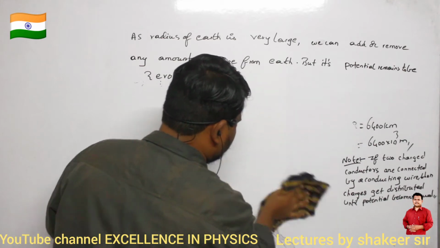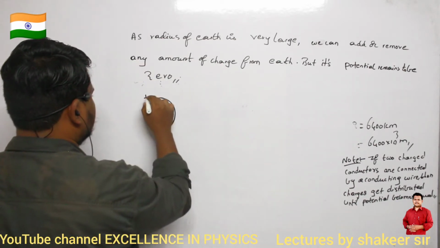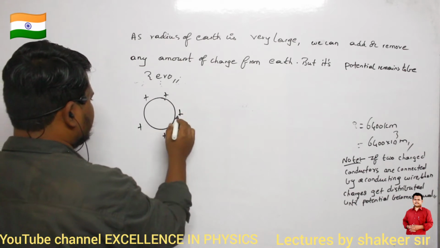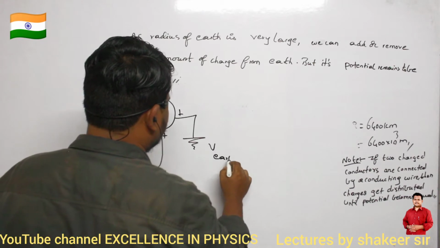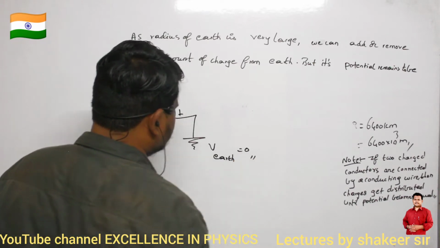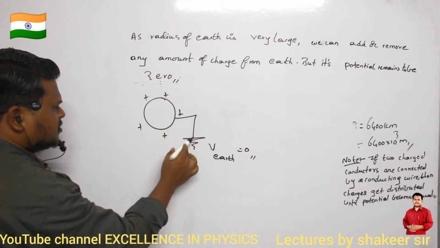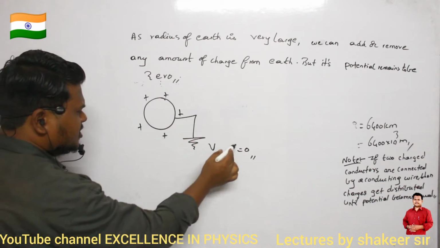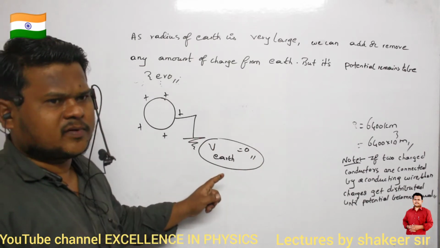This is the initially charged conductor. If I connect this one to ground, the potential of Earth is how much? The potential of Earth is zero. If I connect both of them by a conducting wire, the potential of Earth can never change, no? The potential of Earth can never change.